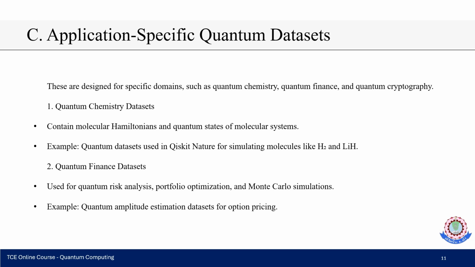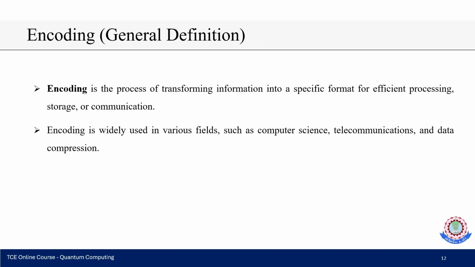The third case is application specific quantum datasets. These are designed for specific domains such as quantum chemistry, quantum finance and quantum cryptography. In the case of chemistry datasets, we can use molecular Hamiltonians and quantum states for molecular systems. For example, quantum datasets used in Qiskit Nature for simulating molecules like H2 and LiH. Quantum finance datasets are used for quantum risk analysis, portfolio optimization and Monte Carlo simulation. For example, we can take the estimation dataset for pricing models.